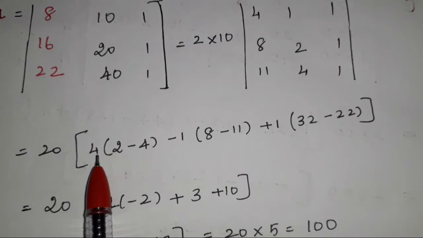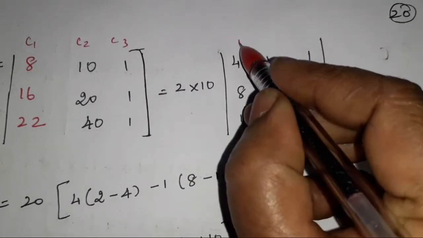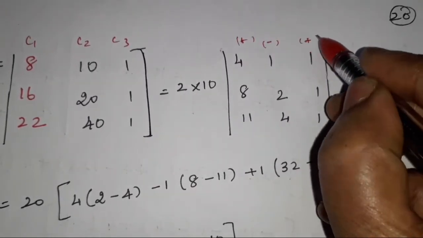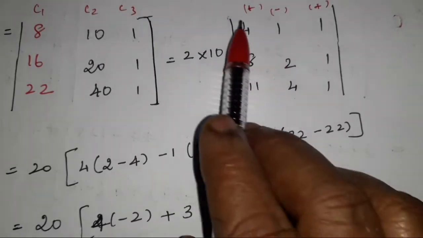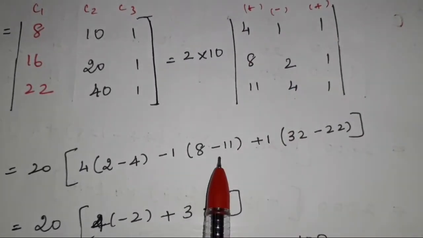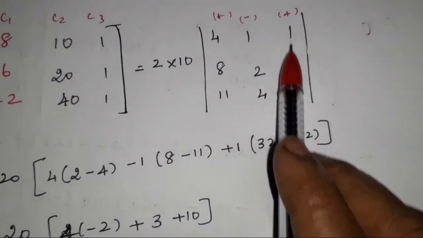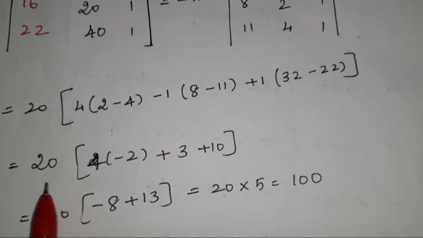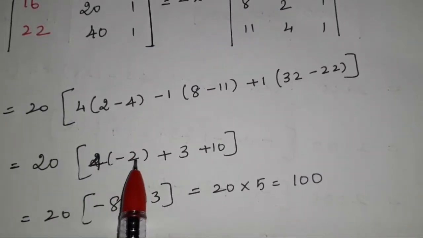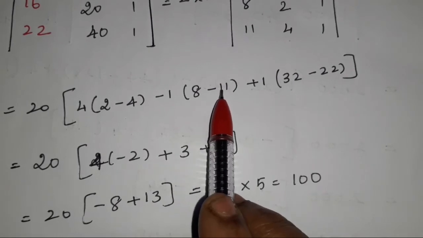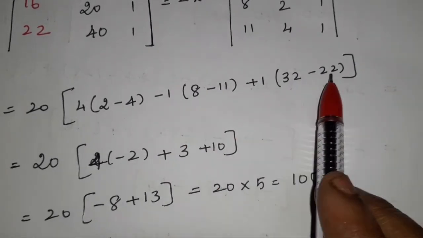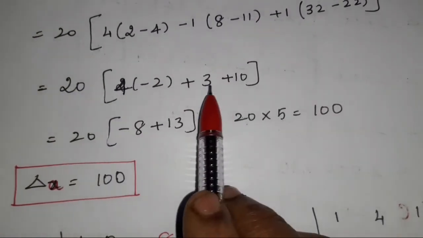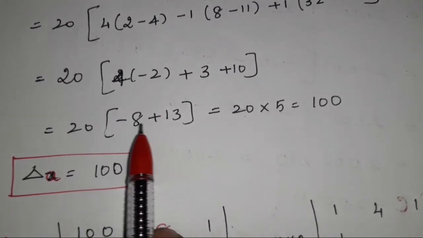Leaving the row and column, we get 4 into 2 minus 4. Similarly, the first one is plus, again minus, next one is plus. Remember the determinant form. So minus 1 into, leaving that column and row, we get 8 ones are 8, 11 ones are 11, minus 11, plus 1 into, leaving that column and row, 8 4s are 32, 11 2s are 22, 32 minus 22. 20 into 2 minus 4 is minus 2, 4 2s are minus 8. Here 8 minus 11 is minus 3, minus into minus becomes plus 3, 32 minus 22 is plus 10. So 4 2s are minus 8, and minus 3 plus 10 is 13. So 20 into minus 8 plus 13 is what?